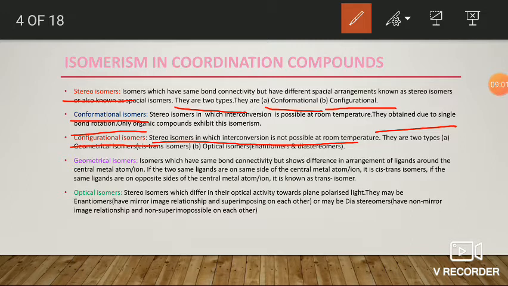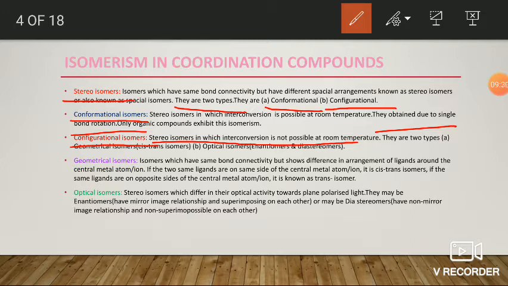Here, the two isomers require a high energy barrier, generally more than 100 kilojoules per mole, which is not supplied at room temperature. So at room temperature, they don't undergo interconversion from one form to the other.